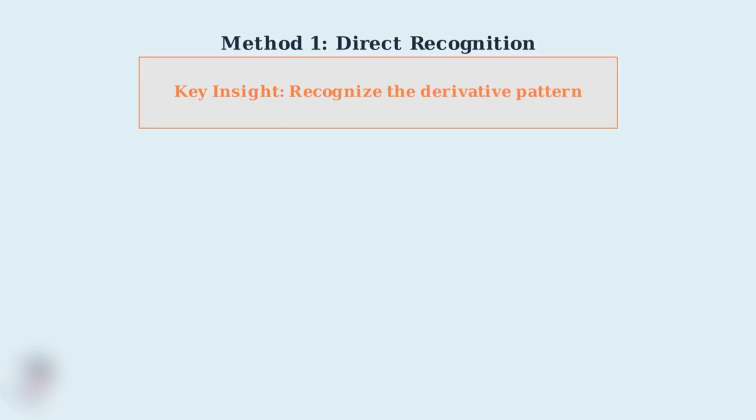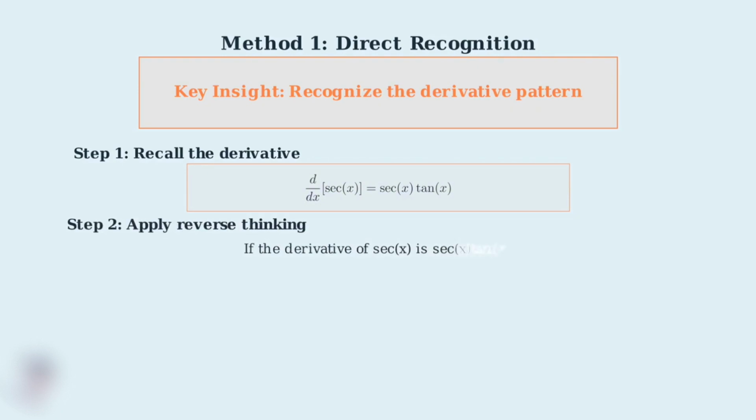The most straightforward method for integrating secant x times tangent x is direct recognition. This method relies on recognizing a fundamental derivative pattern that you should know by heart. Step 1. Recall that the derivative of secant x equals secant x times tangent x. This is a fundamental trigonometric derivative that appears frequently in calculus. Step 2. Now we apply reverse thinking. Integration is the reverse process of differentiation. If we know that the derivative of secant x gives us secant x tangent x, then working backwards, the integral of secant x tangent x must give us secant x.